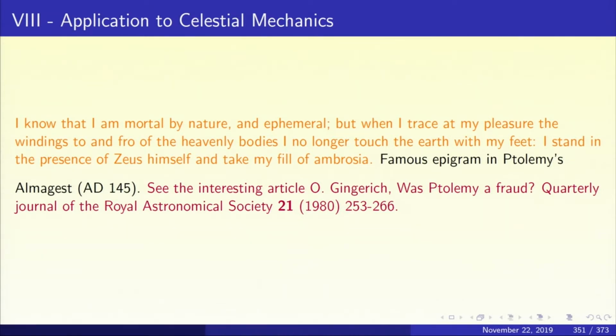This book of Ptolemy, the Almagest, appeared in AD 145, which is very old as we can see. Now, the Almagest of Ptolemy was one of the most influential books on astronomy, and it remained one of the most authoritative accounts for nearly 13 centuries until Copernicus's book De Revolutionibus appeared. Ptolemy's mathematics is very complex.